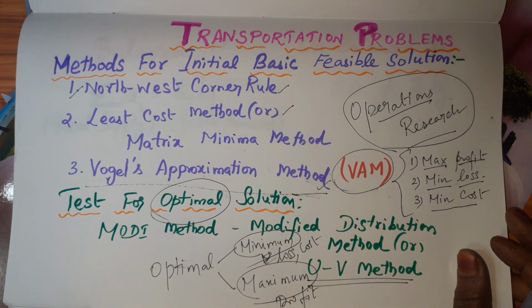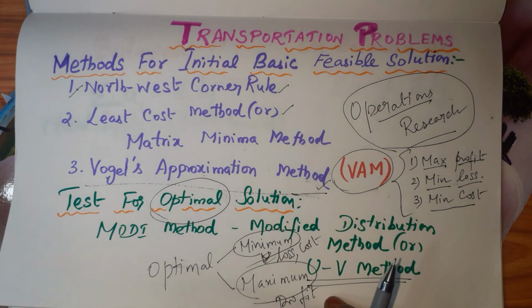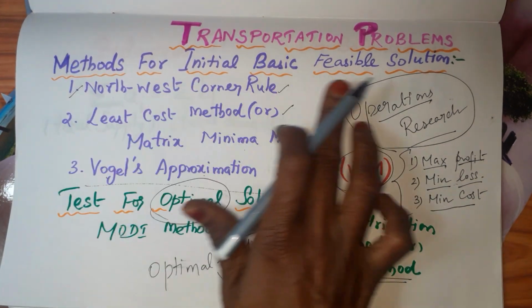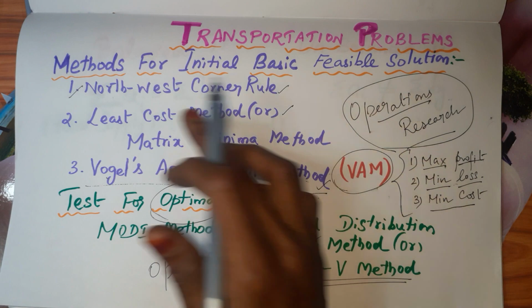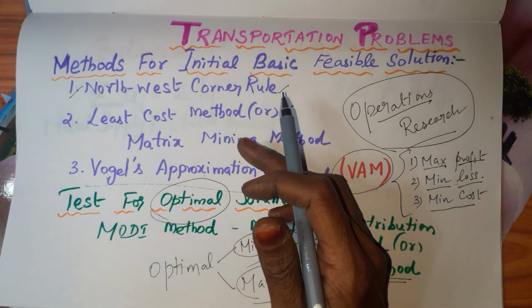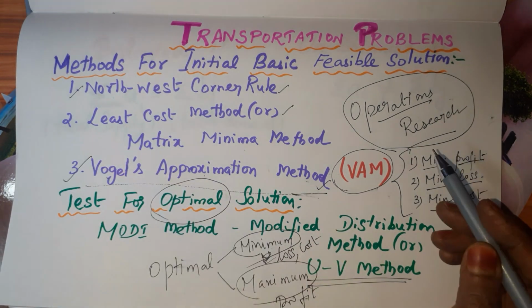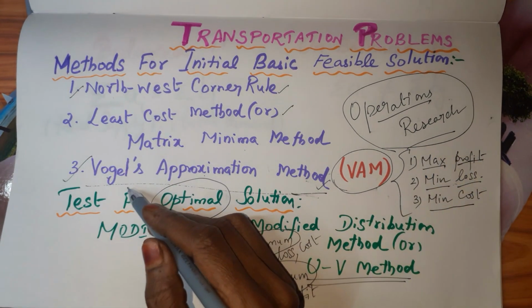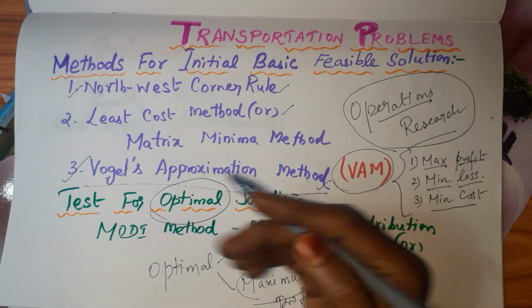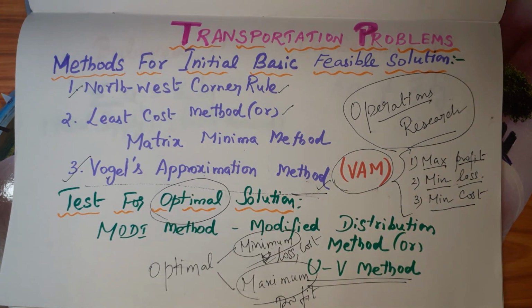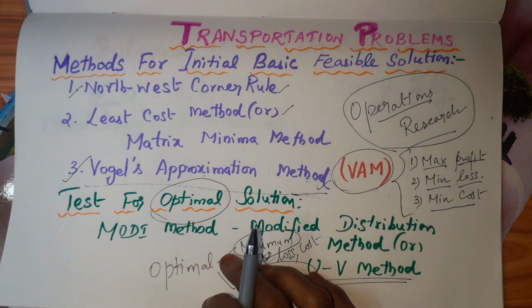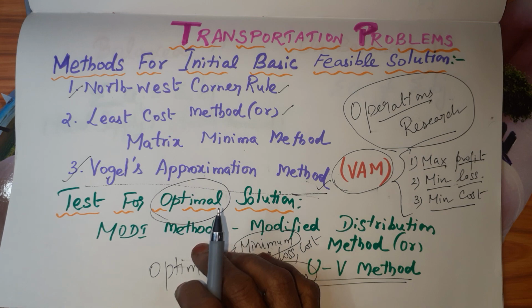Before going into Modi method, first we have to find the initial basic feasible solution, right? For that, out of the three methods, already I told you, VAM is the best method. So this one we have to apply first. Then from the solution, initial basic feasible solution, we have to further move on to Modi method. Okay. Let me explain this using a problem.